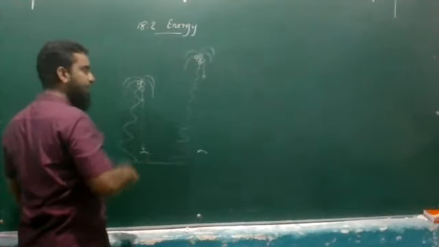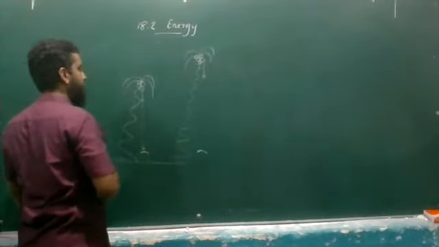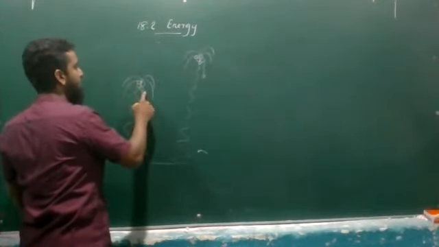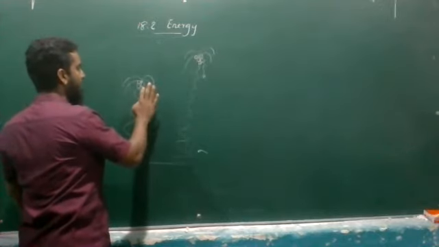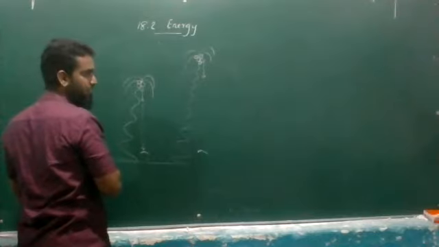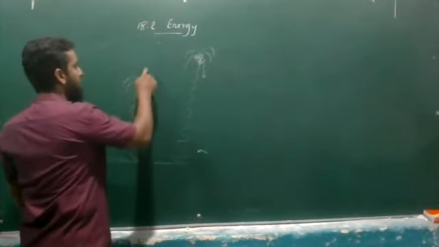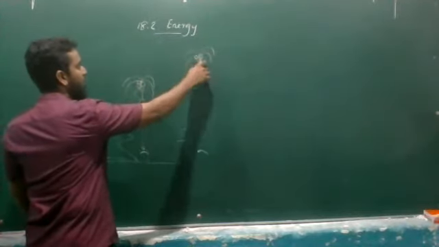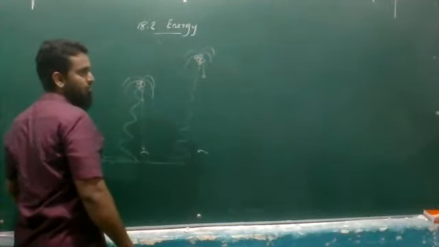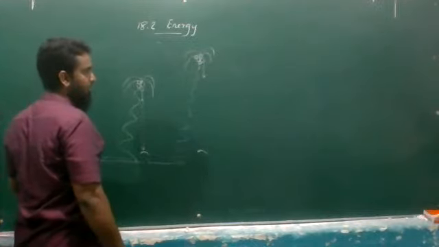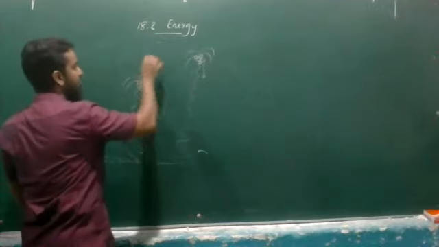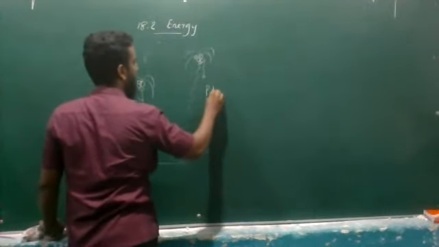In other words, if you keep an object in a higher place, some sort of energy is going to be stored in this object. While you increase the height, the energy stored gets increased. This type of energy, due to the position of the object, is known as potential energy.